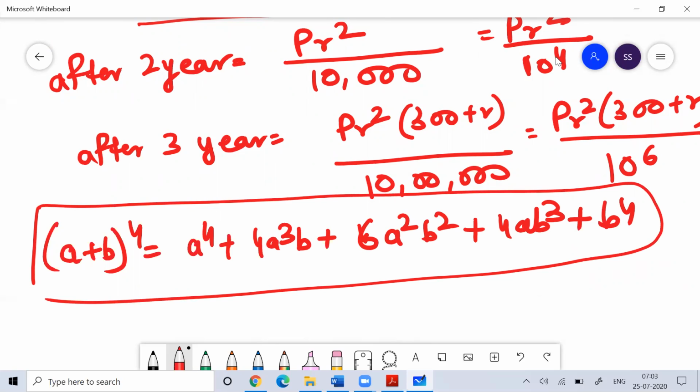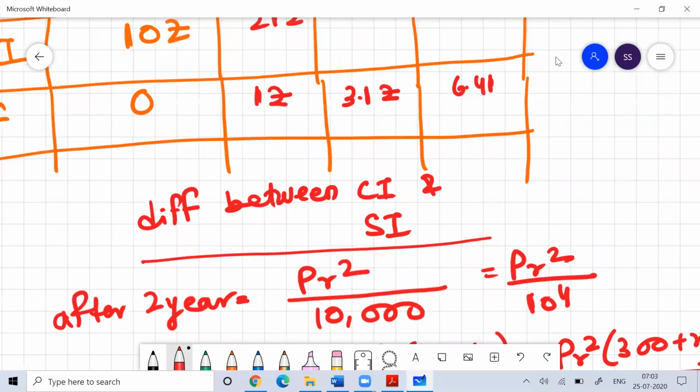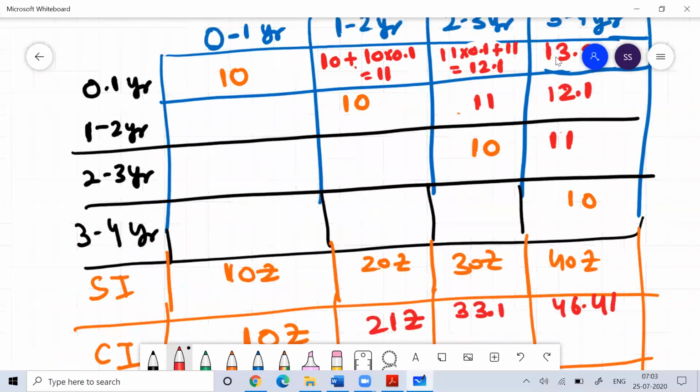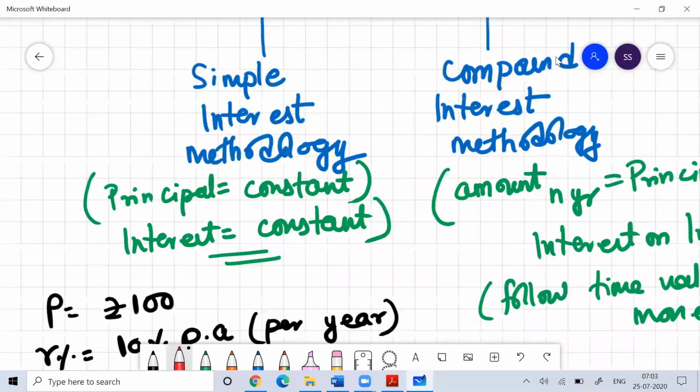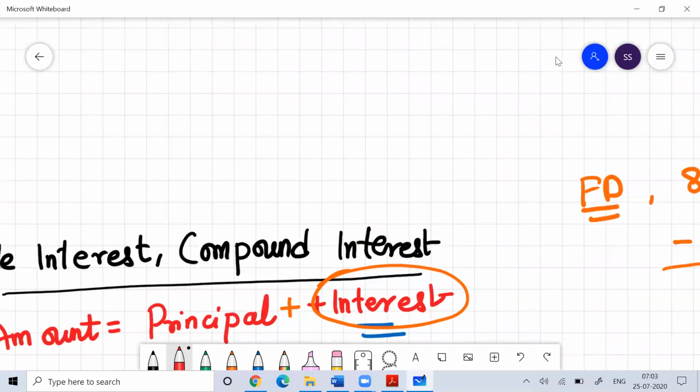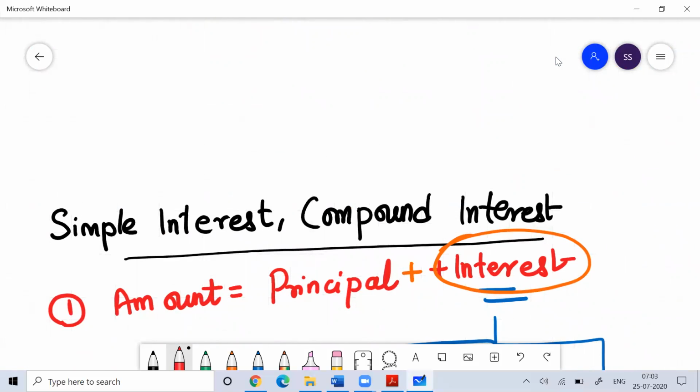In case you are preparing for exams like CA Foundation, they may ask you, but if they do, then you can calculate it manually. So no need to run behind or derive the formula for 4 years unnecessarily. You will waste your time if you think of deriving the formula. So keep this in your mind. This is the basic understanding of simple interest and compound interest.